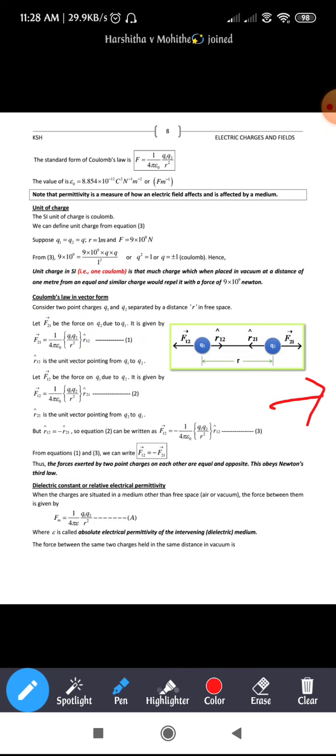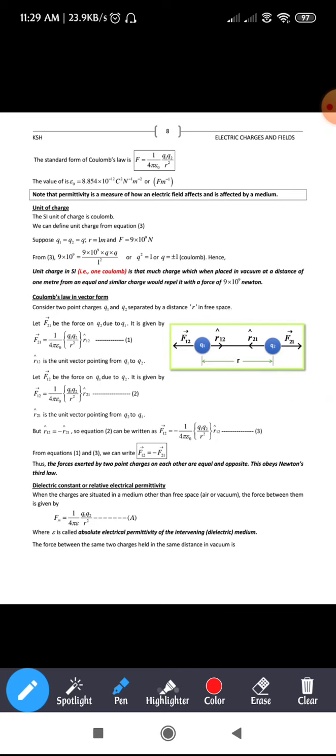If you take it, it will be vector r12 cap. Hence vector F21 equals 1 by 4 pi epsilon into q1 q2 divided by r square into r12 cap. That is equation 1. Next, r12 cap is the unit vector which is directed from q1 to q2.